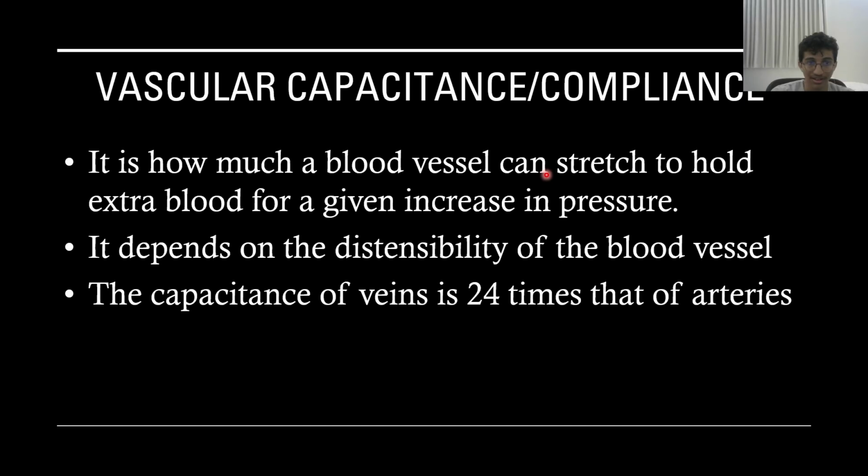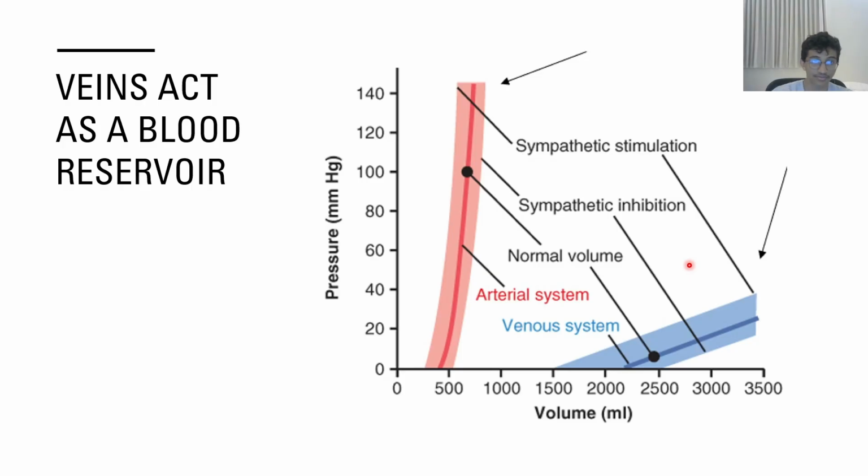Vascular capacitance is how much a blood vessel can stretch to hold extra blood for a given increase in pressure. So if you increase the pressure by a certain amount, the extent to which the blood vessel can stretch to hold this extra blood is the vascular capacitance. Because veins are more compliant than arteries, their capacitance is 24 times that of arteries. Like I said, it depends on the distensibility of the blood vessel, and veins are more distensible than arteries.